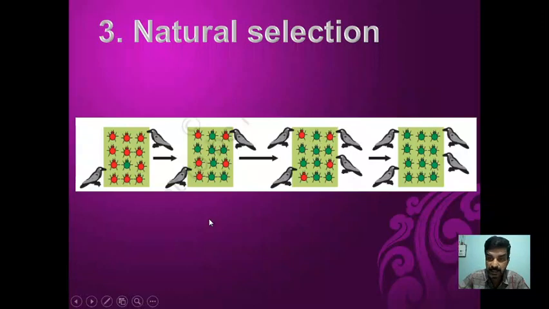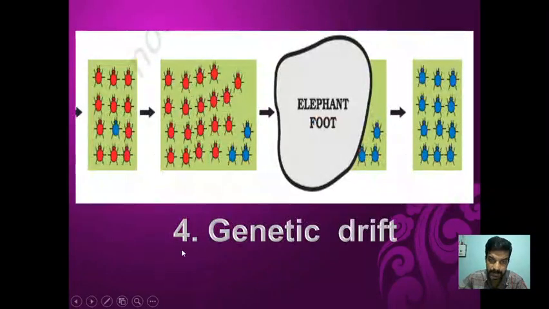Then natural selection: I already told you that the green color gives a survival advantage to the green beetle because it can hide from the predator, and over a period of time a population of green beetles will develop. A new species is developed. That is the third factor, natural selection. Then genetic drift we have also talked about. Suppose there is no natural selection or survival advantage to the blue beetle, but accidentally an elephant stamps its foot, the red beetle population vanishes, leaving behind the blue beetles, and thereby a blue population has developed.